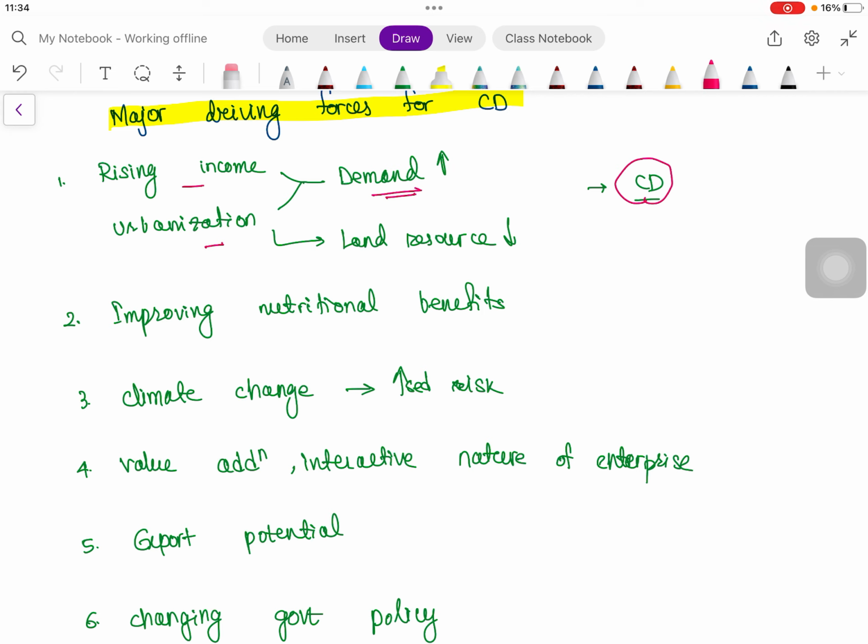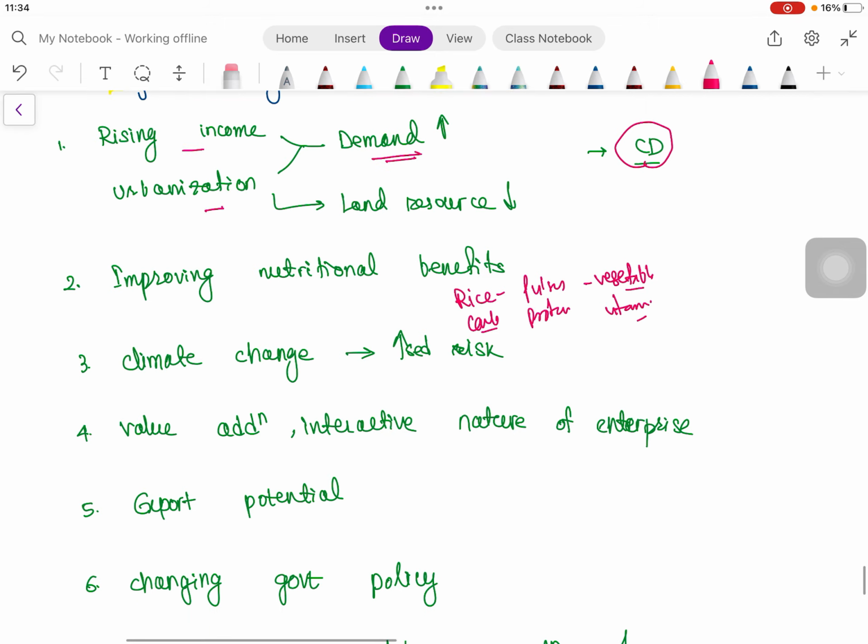Then improving nutritional benefit, as we have seen, for example rice, then pulses, so we are getting carbohydrate here, some protein here. If we go for vegetables in summer, then we will get some vitamins and other minerals also. Then climate change is taking place now, so there is increased risk. So if one crop fails, then another crop might sustain the economy.